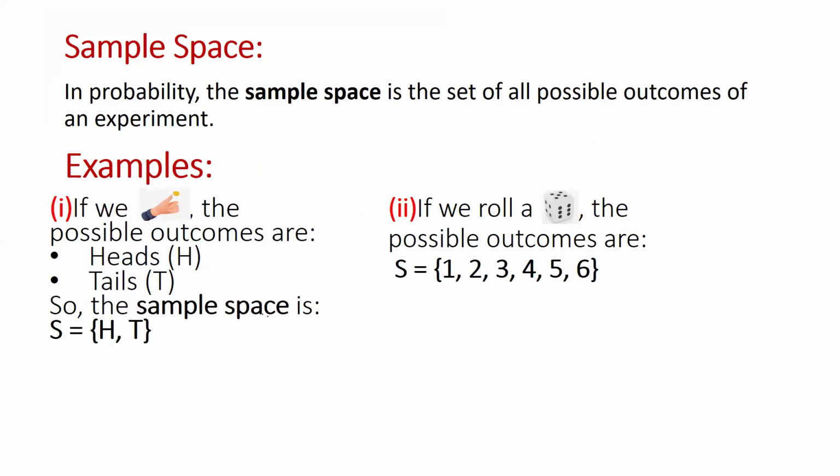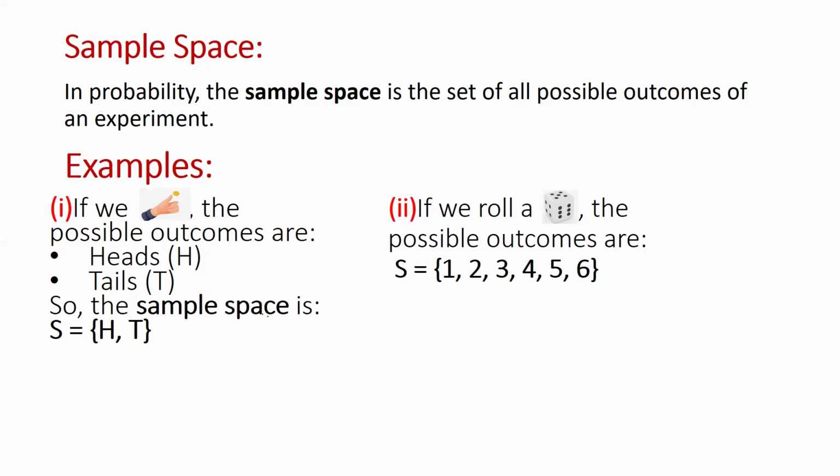My dear students, sample space is nothing, it's just the set of all possible outcomes of an experiment. We toss a coin. We know that if we are tossing a coin, there are two possibilities, either a head occurs or a tail.